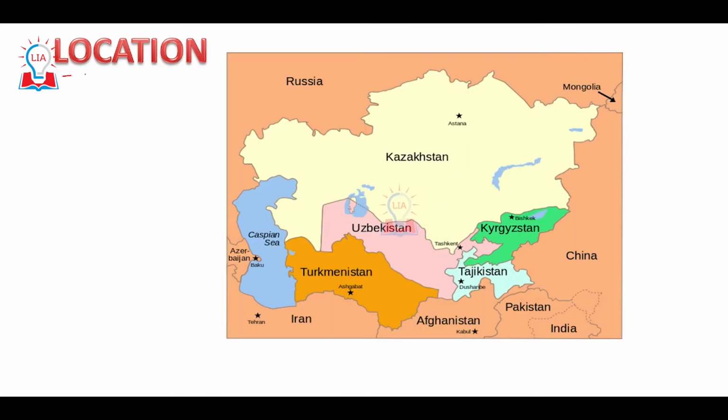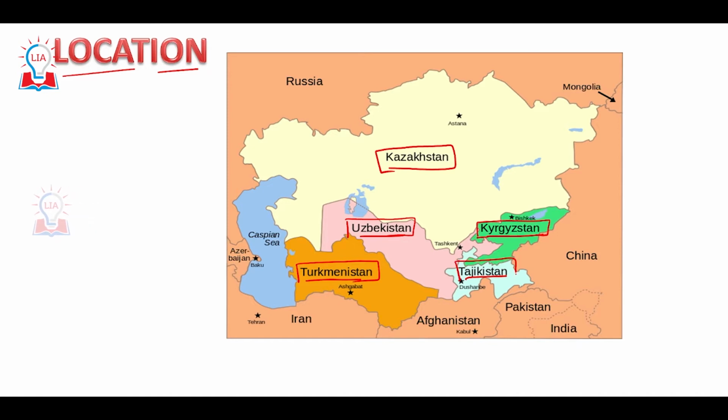Let's see the location of the Central Asian countries. Here is Kazakhstan, Uzbekistan, Turkmenistan, Tajikistan and Kyrgyzstan. These are the 5 Central Asian countries. In this context, I want you to go through the entire map of Central Asia and also make note of their capitals.